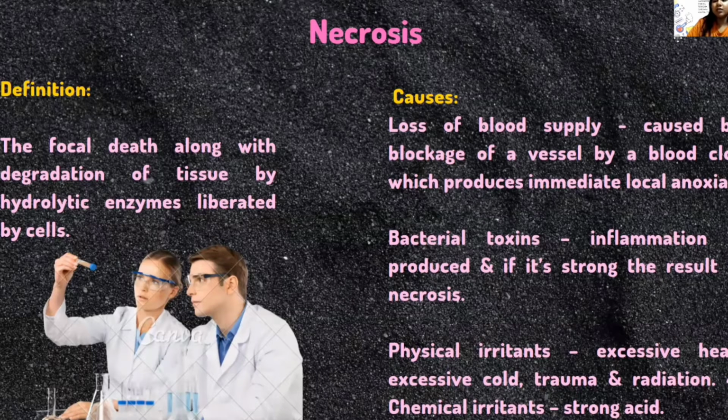The loss of blood supply is due to the blockage of blood vessels or a blood clot, which causes immediate local anoxia. The second one is bacterial toxin, which produces inflammation, and if it's strong, the result is necrosis. Physical irritants are, for example, heat, excessive cold, trauma, and radiation, whereas a chemical irritant is strong acid.